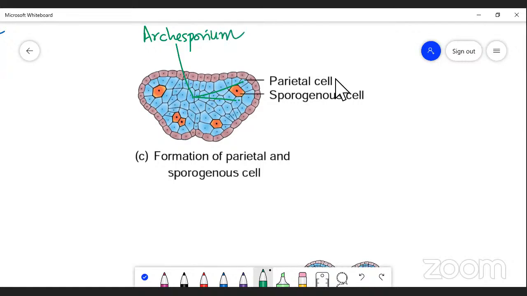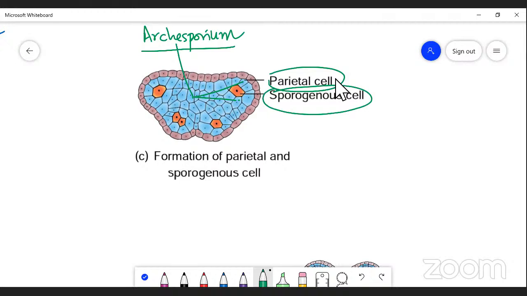This archesporium initiates a mass of parenchymatous cells, which differentiate into the parietal cells on one side and the sporogenous tissue or sporogenous cells on the other side. This archesporial cell differentiates again and pushes the parietal cells towards the outer side, and the sporogenous cells are towards the inner side.